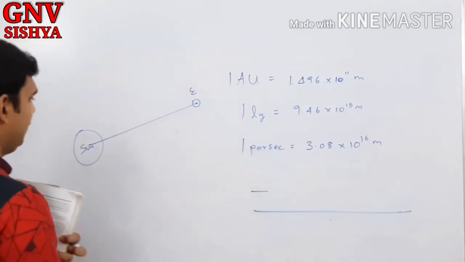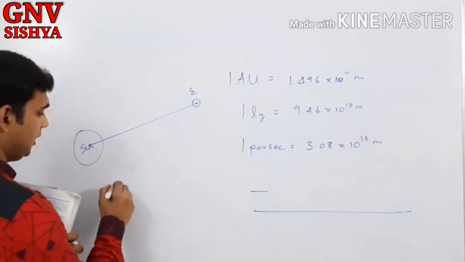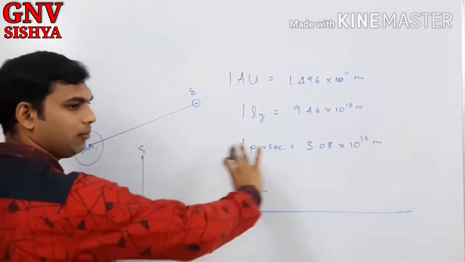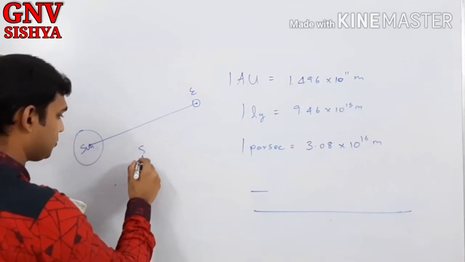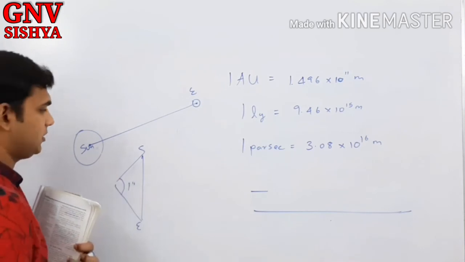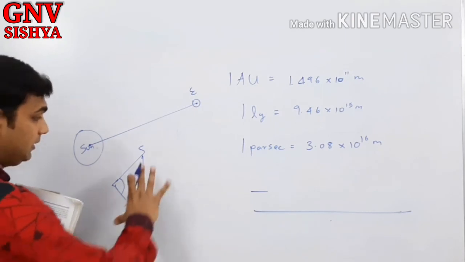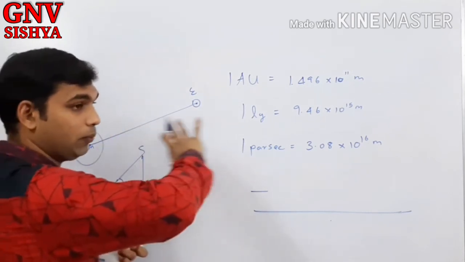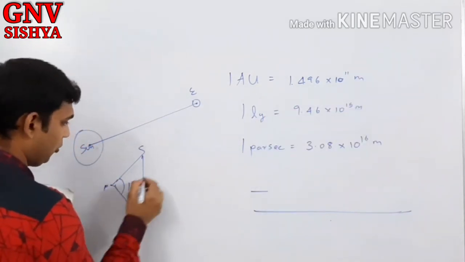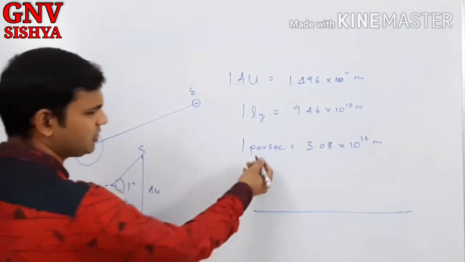And what is this parsec? You know, the distance between the sun and the earth is very large, correct? It is almost 150 million kilometers. Imagine that you take the distance between the sun and the earth away from a particular point, to a very far point, till it makes an angle of 1 second. That is really a very big distance. So you see here, it will almost be around 90 degrees or more, till this distance between the sun and the earth will make a 1 second angle at a particular point. So the distance between that particular point and this astronomical unit is calculated as 1 parsec. So that is a very big distance.